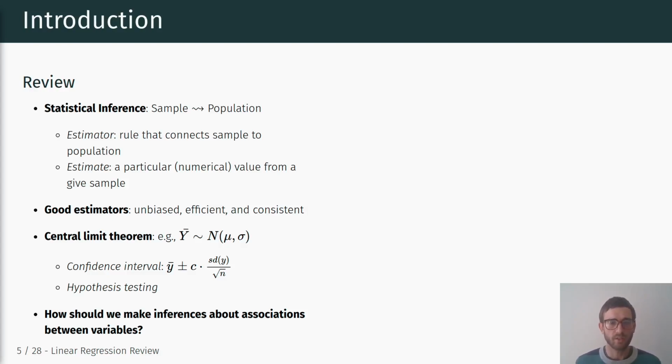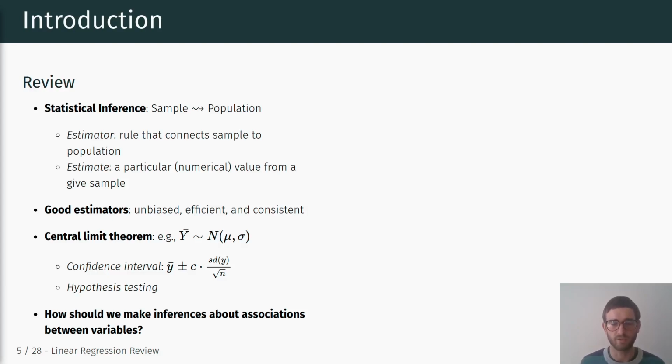We also talked a lot about the central limit theorem, particularly in the last semester, which most broadly states that if we have a sum of independent and identically distributed random variables, then the sum of those IID variables, or the average of those IID variables, follows a normal distribution with some mean and some standard deviation.